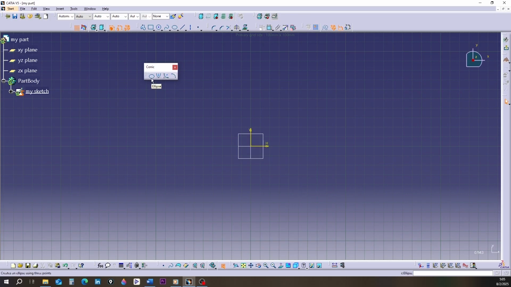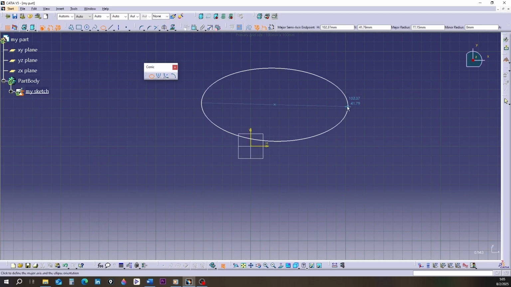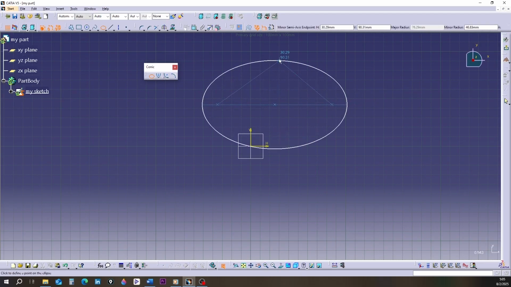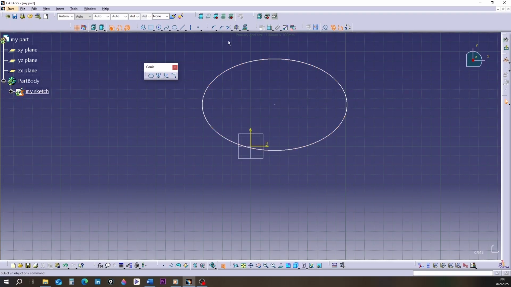The first tool is called ellipse. With it, you can draw an ellipse using 3 clicks. As you know, an ellipse has 2 focus points. Also, an ellipse has 2 axes.